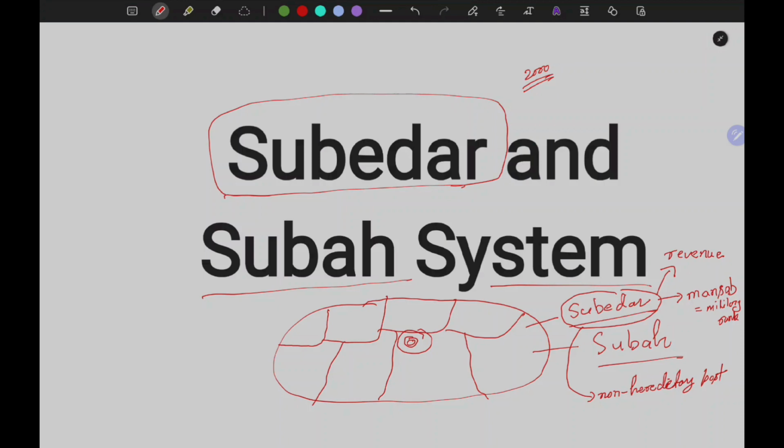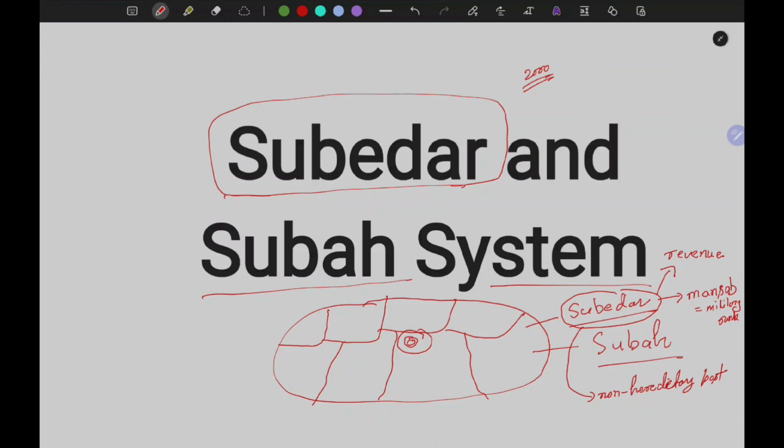In today's India, we also have different types of territories, like union territories which are directly controlled by the central government. We have states which are controlled by the state governments, and we also have some states which are given some special status, like for example Jammu and Kashmir before 2019, which was given a special status. By that status, that state could also have its own constitution. Similarly, in the Mughal administration also, not each state was a Subah.